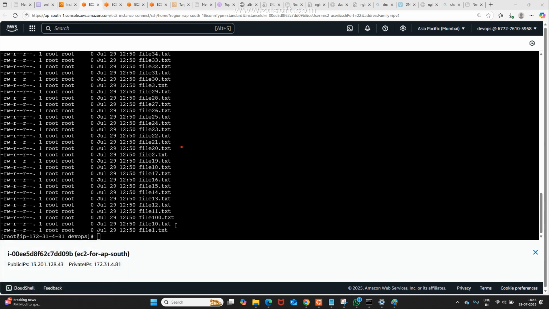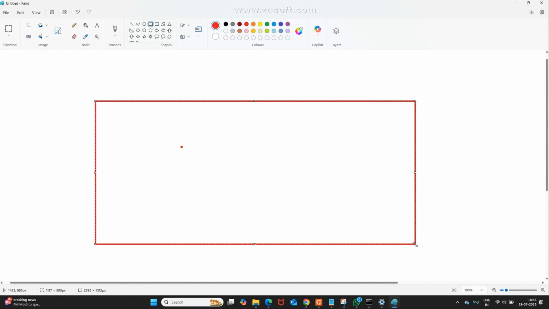Again, I'm explaining graphically in MS Paint. I have two regions available. The first region is US East 1, and this is AP South 1.